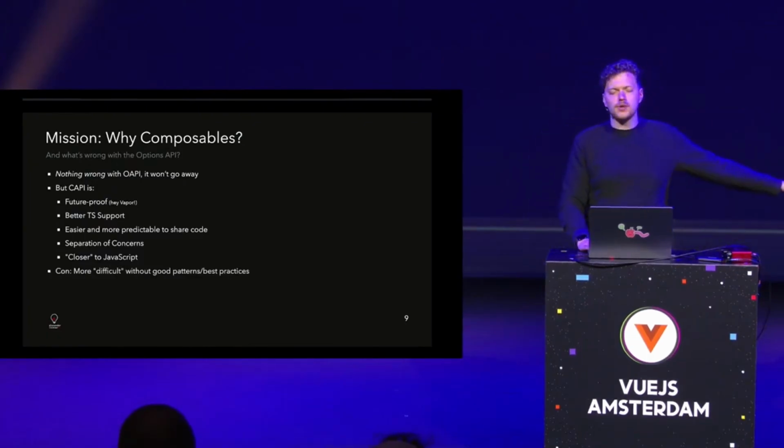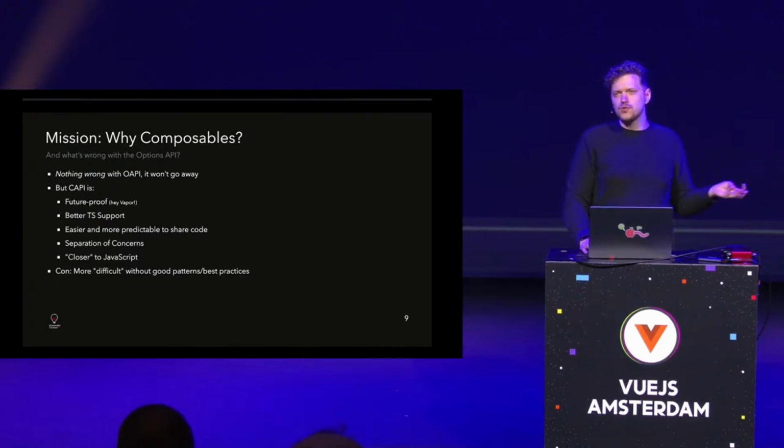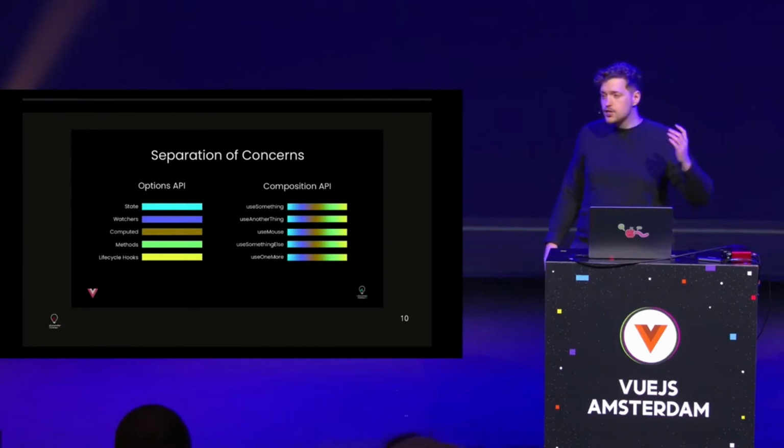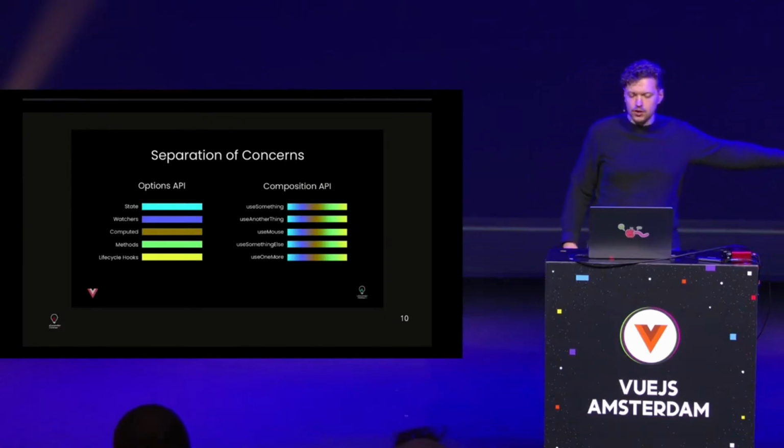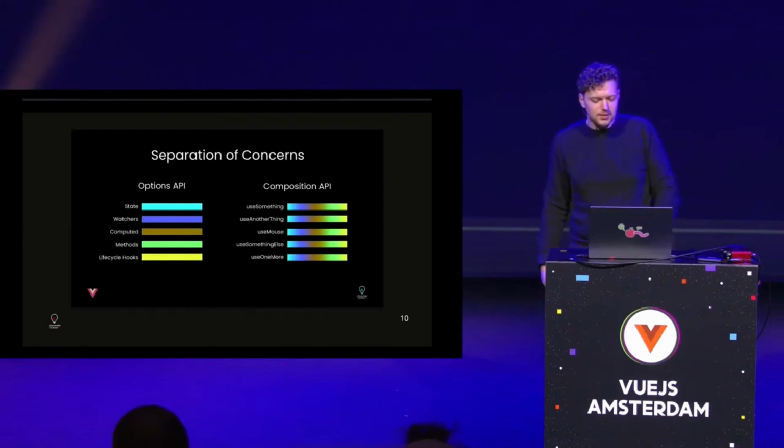There's also, of course, there are always downsides, right? There are trade-offs. I'm not saying the Composition API is the silver bullet. We should all do that, but you probably should. Still, it's more difficult to use without good patterns, let's say, best practices, which is also why we're here, right? Separation of concerns. I made a little infographic. I inverted that, so you don't get white mode. We don't like white mode most of the time. So think about that.